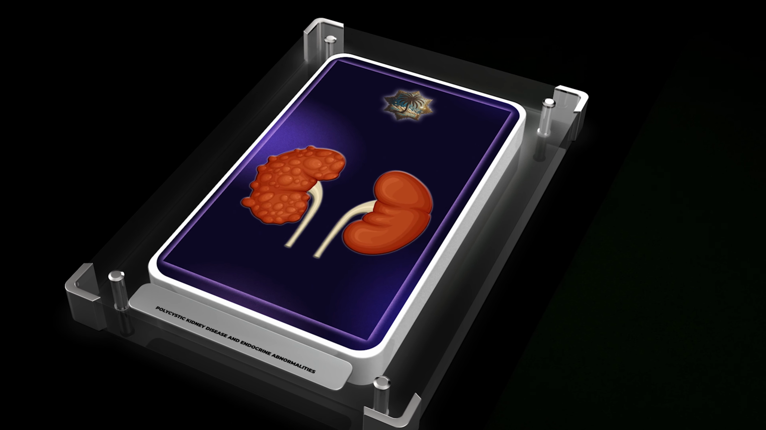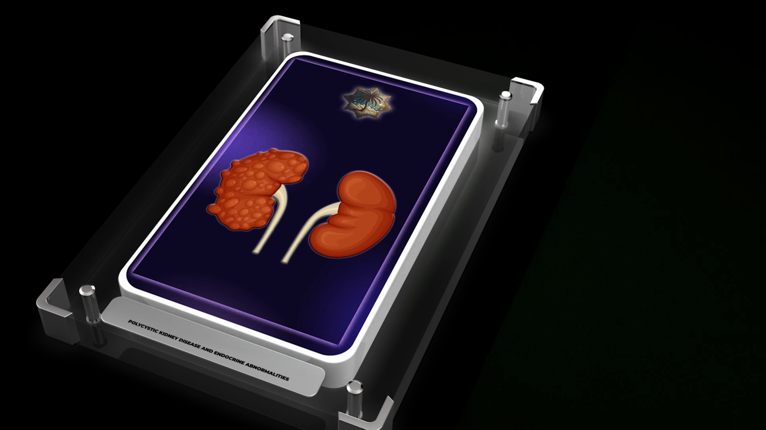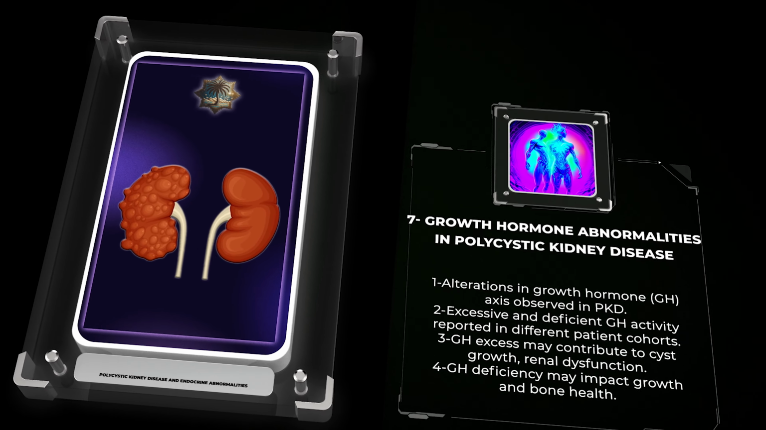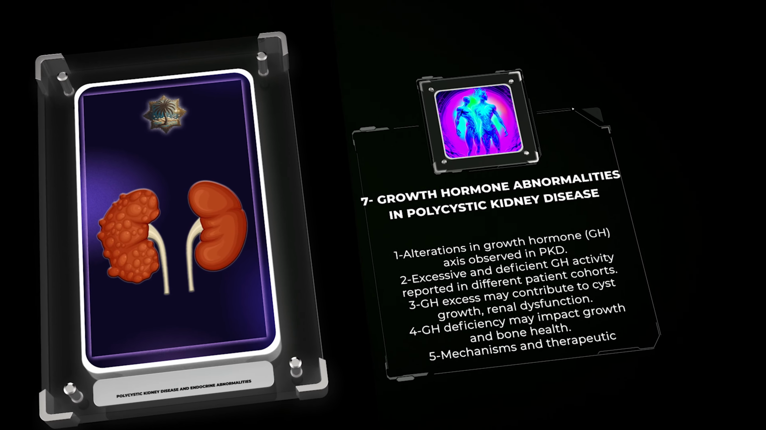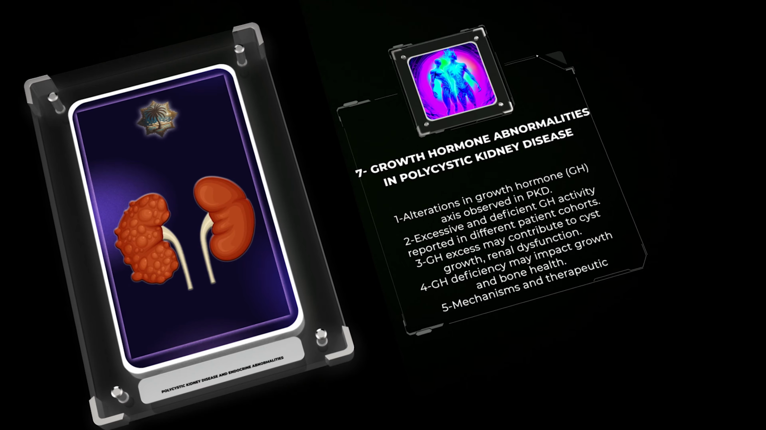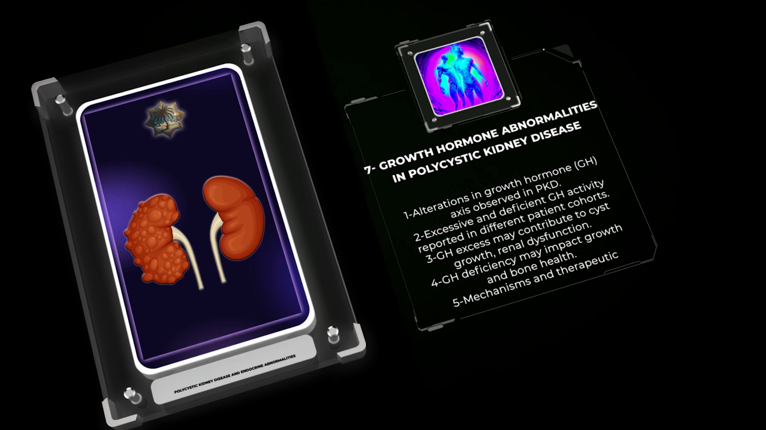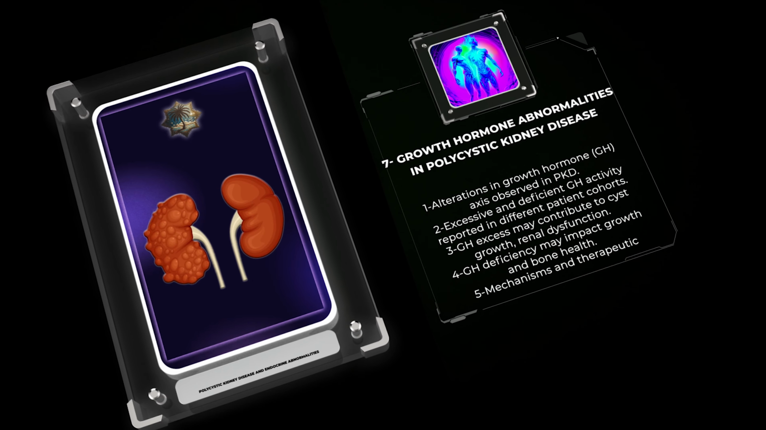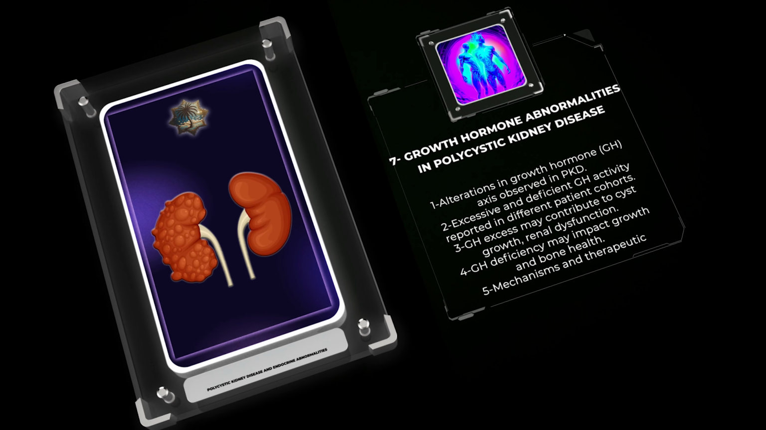Alterations in the growth hormone, GH, axis have been observed in PKD, with both excessive and deficient GH activity reported in different patient cohorts. GH excess in PKD may contribute to accelerated cyst growth and renal dysfunction. Conversely, GH deficiency may impact growth and bone health in affected individuals. The precise mechanisms underlying these abnormalities and the potential therapeutic implications are still being explored.